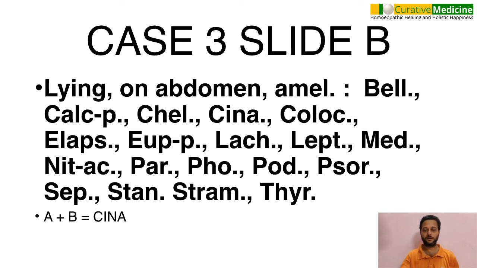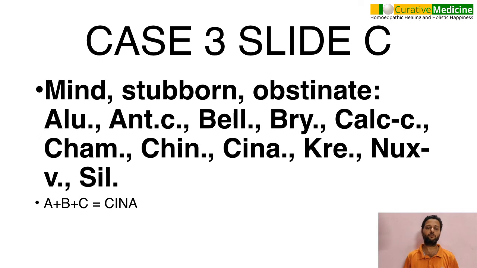Still, I wanted to be sure whether it covers the mind of the child, and the child was very adamant, stubborn, and obstinate. Of course, we all know we have taken it from the supplement reference table also. Again, I insist Cina is not in the main rubric mind obstinate. It is there in the supplement reference table. So the remedy was Cina, and the child was put on Cina LM potency in liquid.